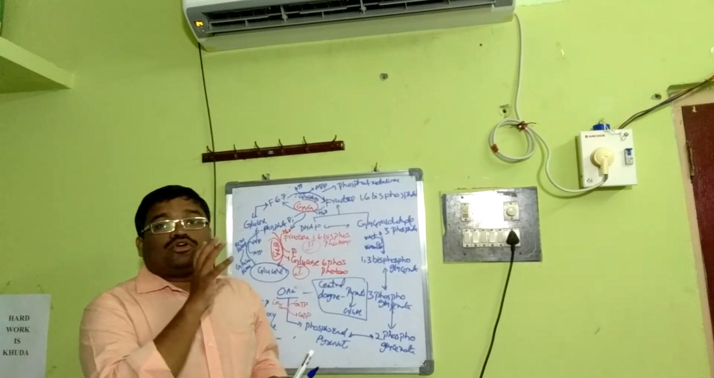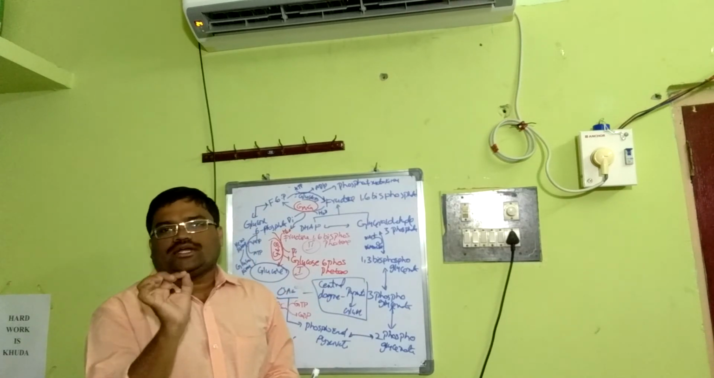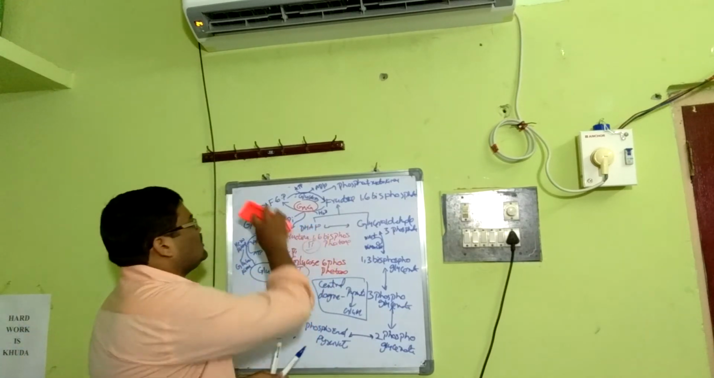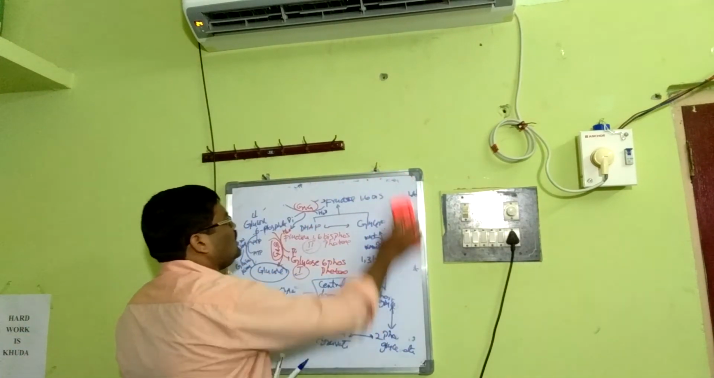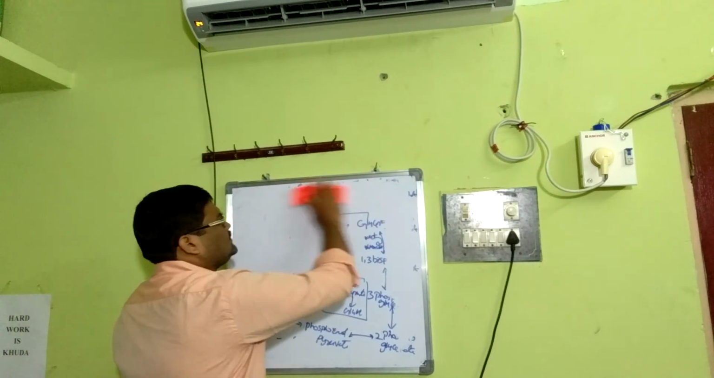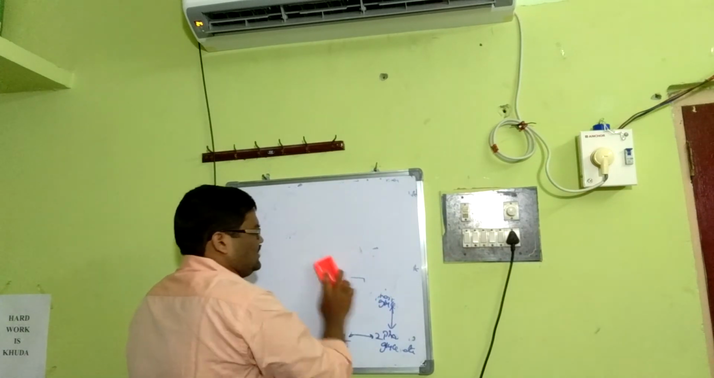This is about how pyruvate becomes glucose, the first important reaction of the pathway of gluconeogenesis. Then we look into the next phase: how lactate becomes glucose.